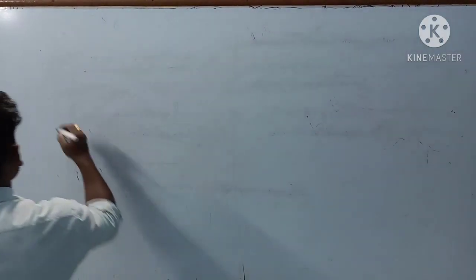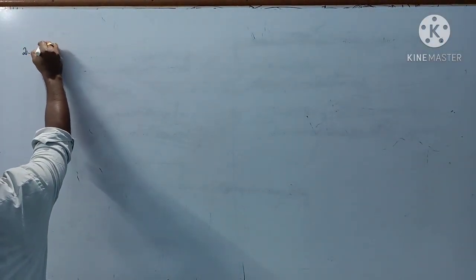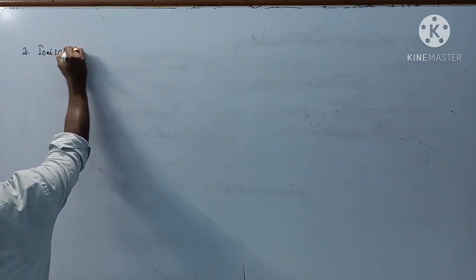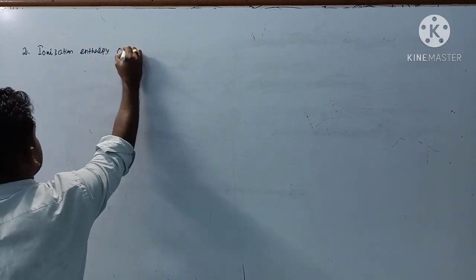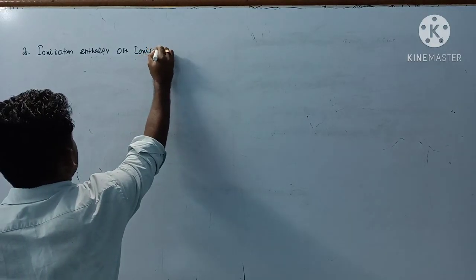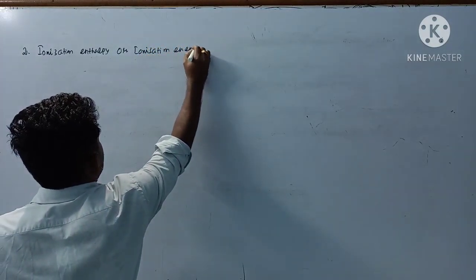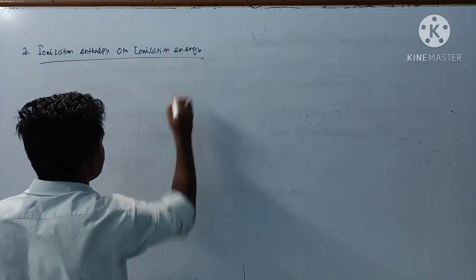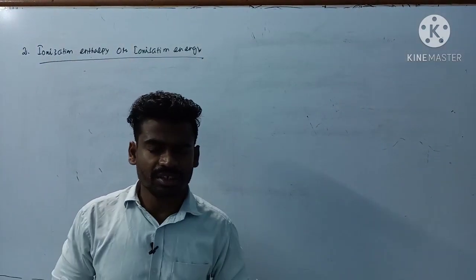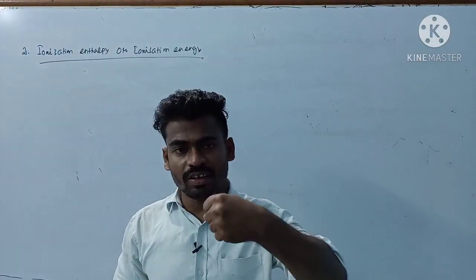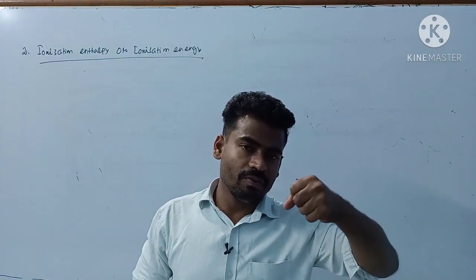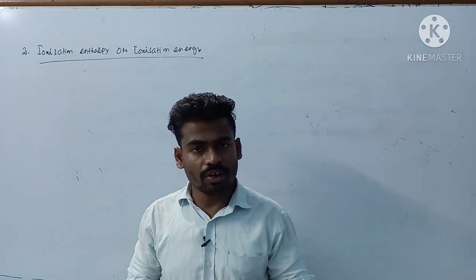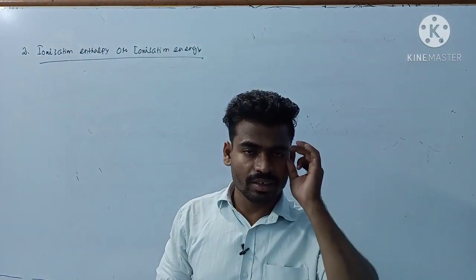The next periodic property is your ionization enthalpy. Second periodic property, very important: ionization enthalpy, or you can say ionization energy. Energy required to ionize an atom. Suppose a neutral atom is there and you remove one electron from its valence shell by supplying energy. By removing an electron from the valence shell, it is converted into its cation, because of the loss of an electron.